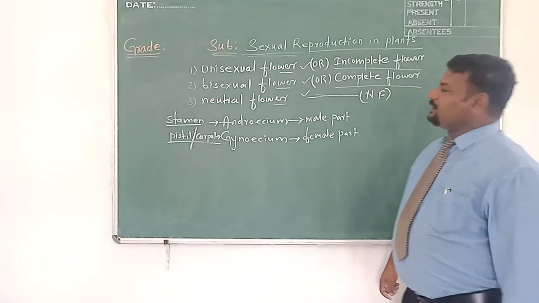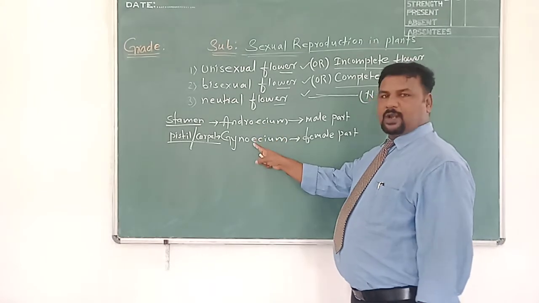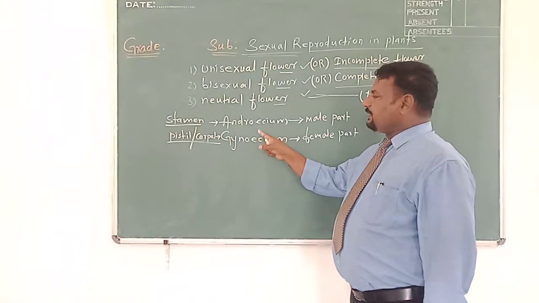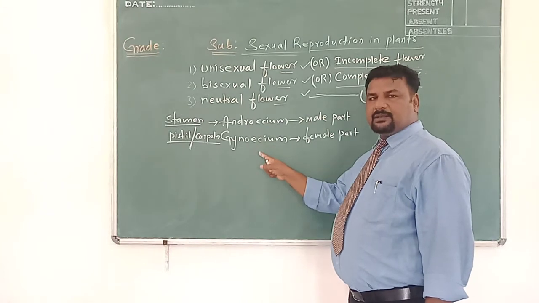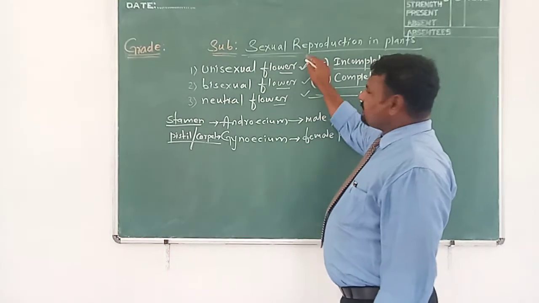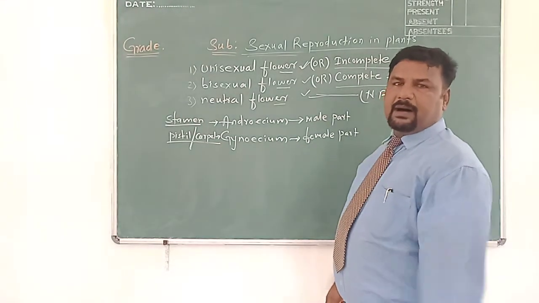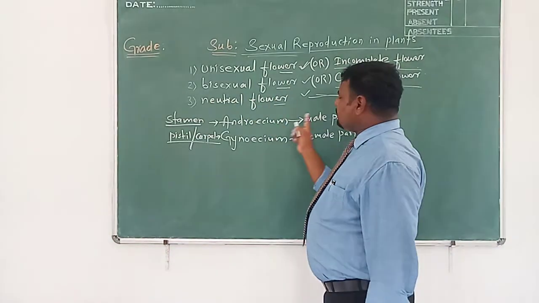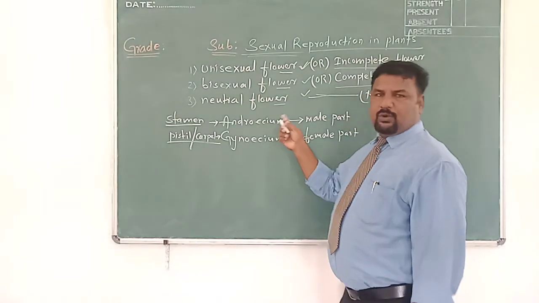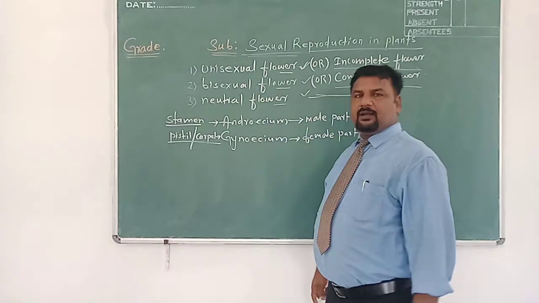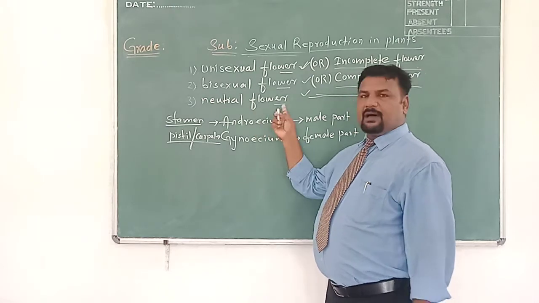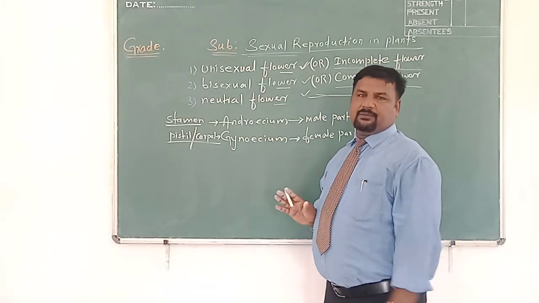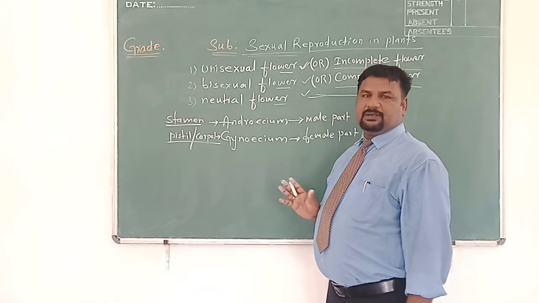What is a unisexual flower? The flower may have either this or this, not both. Suppose a flower is given. In that flower, only androecium, the male part, is there, and no female part, gynoecium. Then that flower is called unisexual. Means a unisexual flower has only one part, either male or female, not both. Whereas a bisexual flower will have both male part and female part, androecium and gynoecium both present in a flower. That type of flower is called bisexual flower. And a neutral flower has neither androecium nor gynoecium. Male and female parts are both absent in the flower. Such flowers we call neutral flowers.